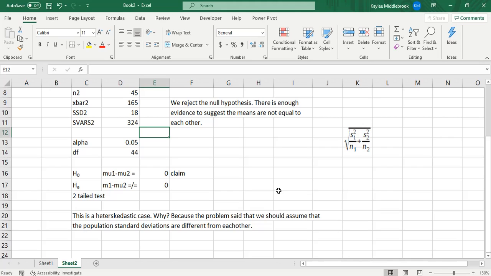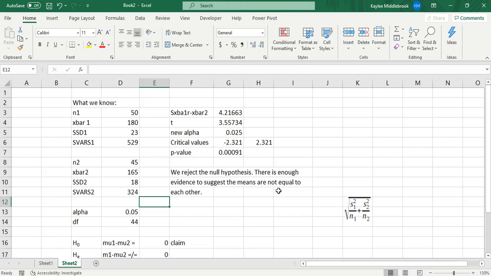If they are the same, then if you subtract them from each other, that should equal 0. So our null hypothesis is that mu1 minus mu2 is 0. The alternative hypothesis is the opposite of that, which is mu1 minus mu2 does not equal 0. Since we have an equals and a not equals, we can determine that this is a two-tailed test.